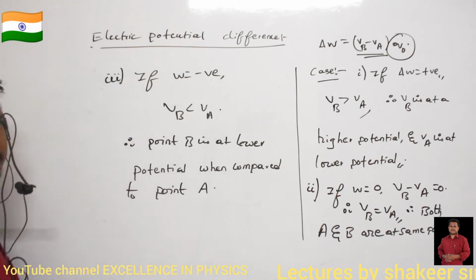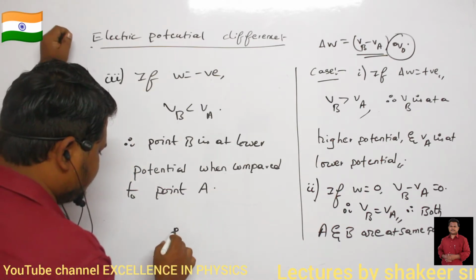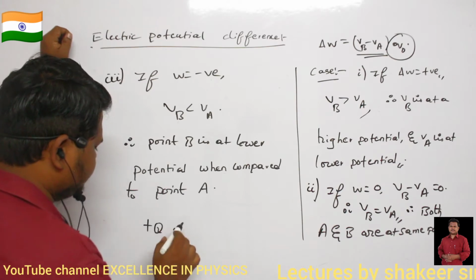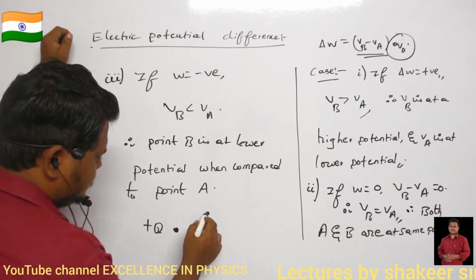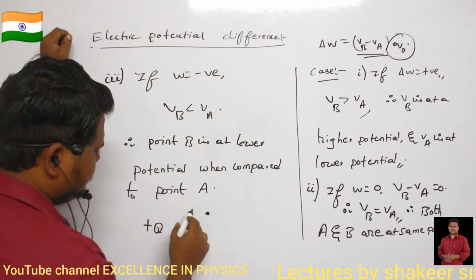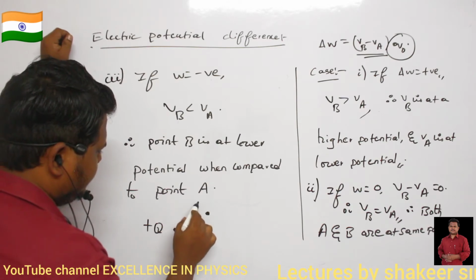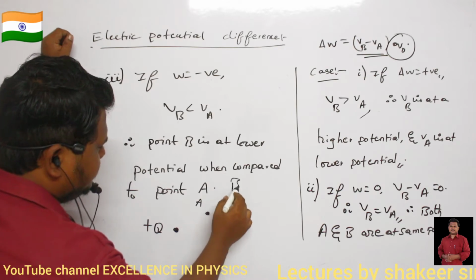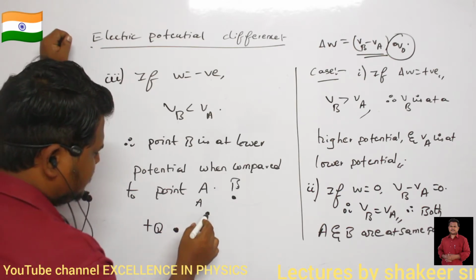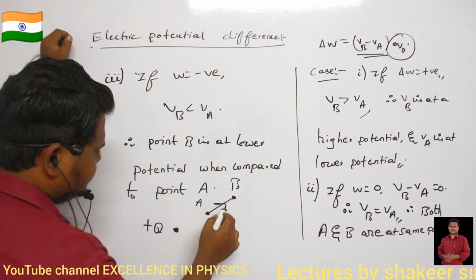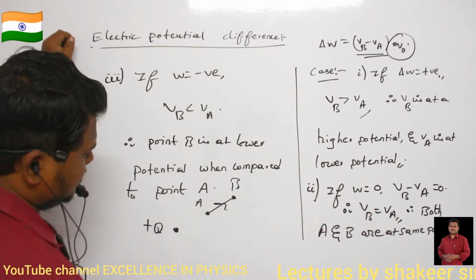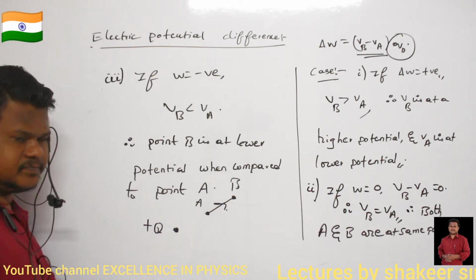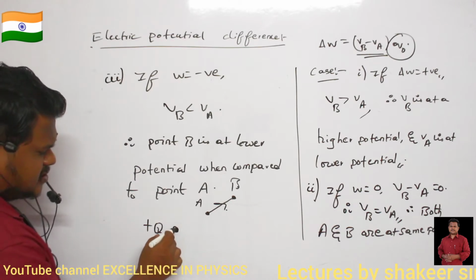So for example, if this is a test charge plus Q, here I have point A, and let us consider here is my point B. If I move the test charge from here to here, A to B, then work done, will it be positive or negative? This is my main charge plus Q.